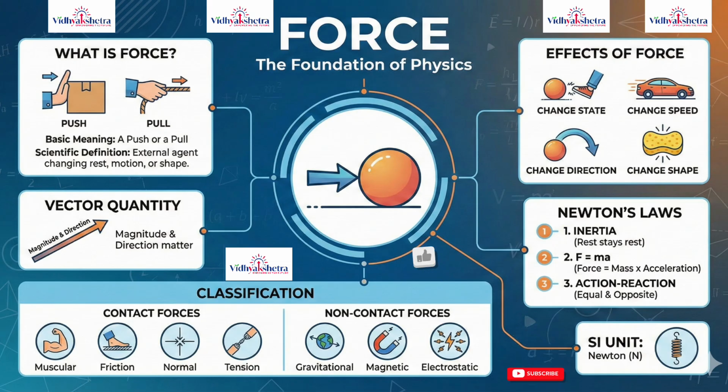Newton's second law of motion. Newton's second law provides the mathematical definition of force. It states that the rate of change of momentum of an object is directly proportional to the applied force and occurs in the direction of force. Mathematically, this law is written as F equals ma. This equation shows that force depends on mass and acceleration.